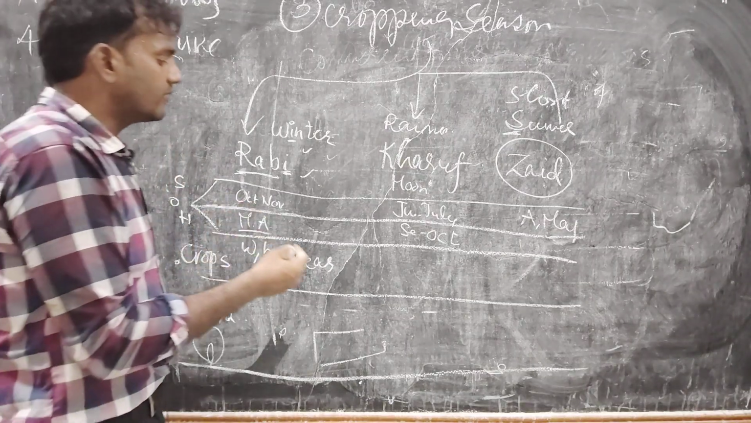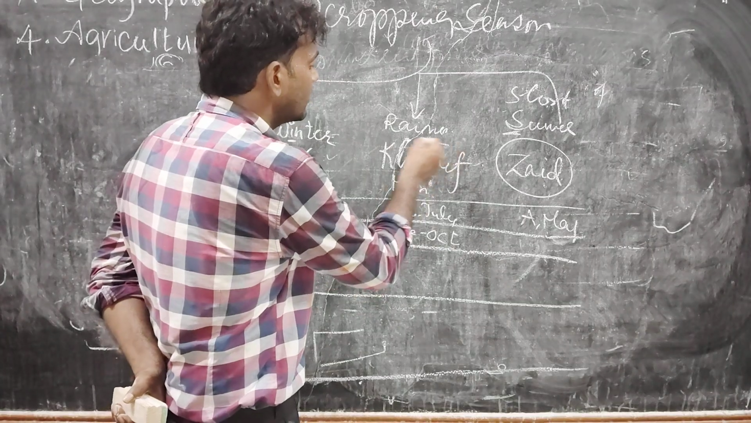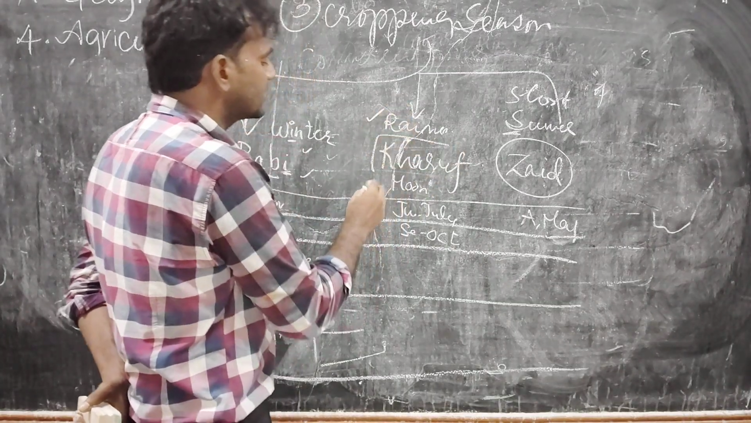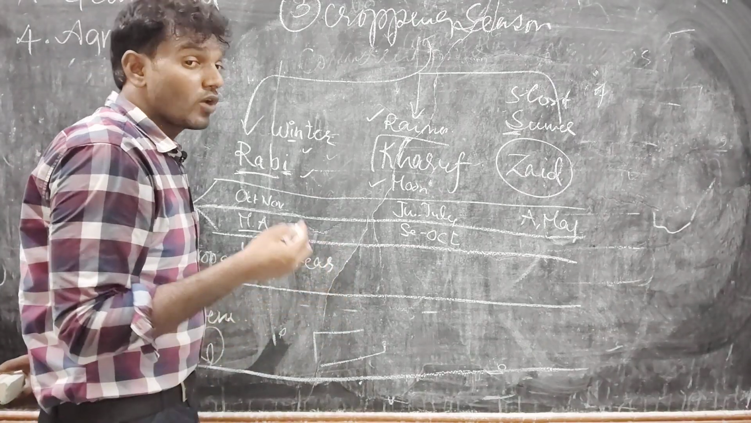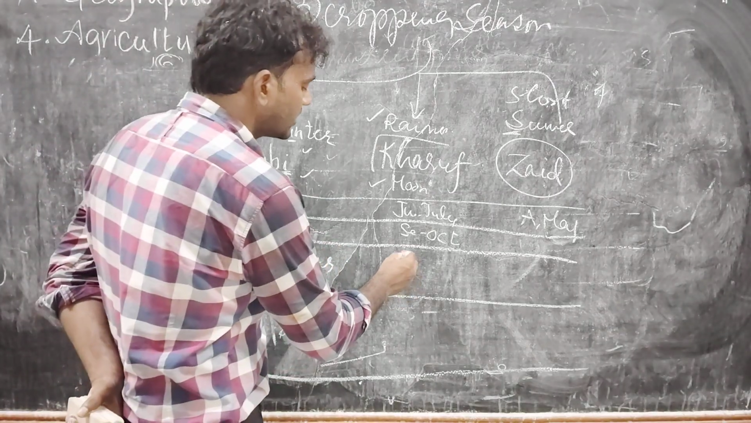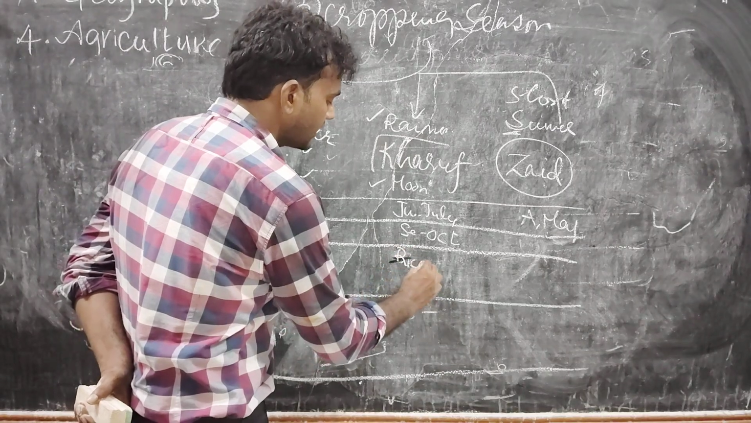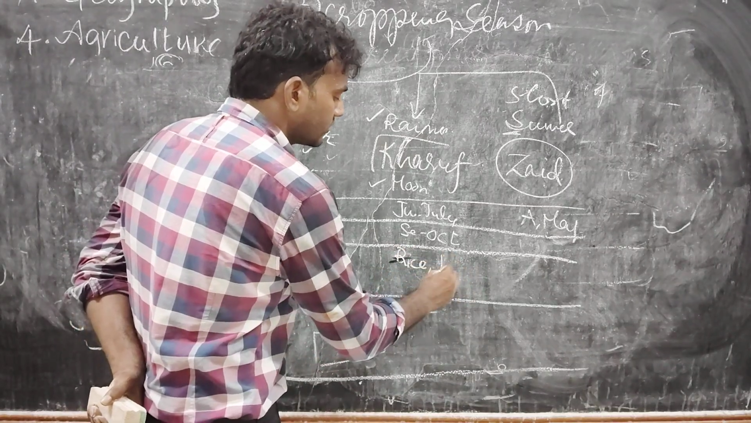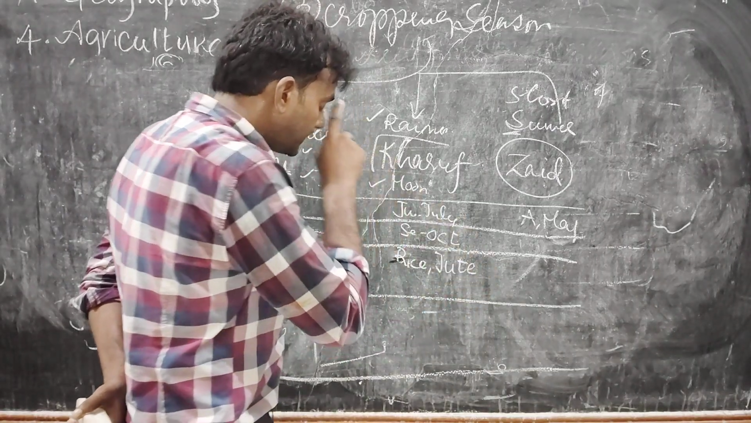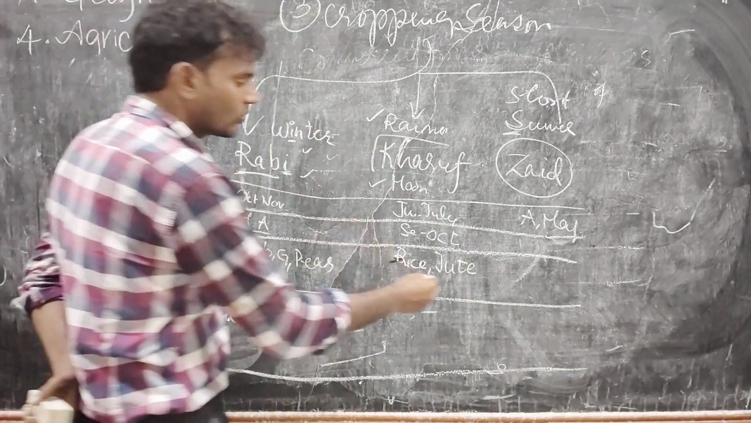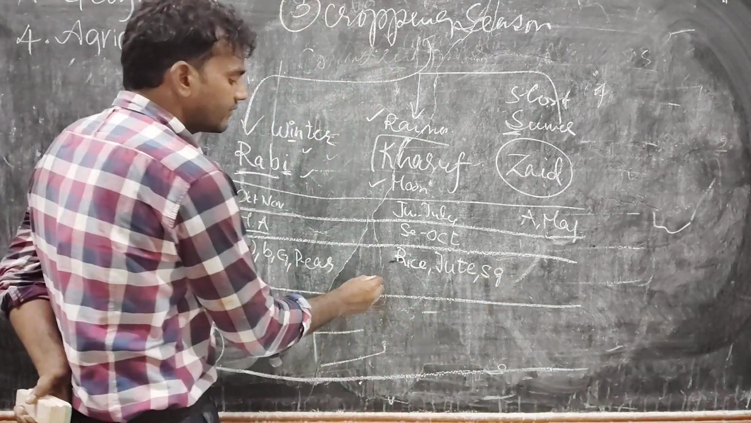Coming to Kharif season, it is a rainy crop or monsoon crop. Monsoon means we have a lot of water, so we can cultivate water intensive crops. For example, rice is a water intensive crop. Second, jute is also a water intensive crop. And sugarcane is also a water intensive crop. We can also cultivate grams.